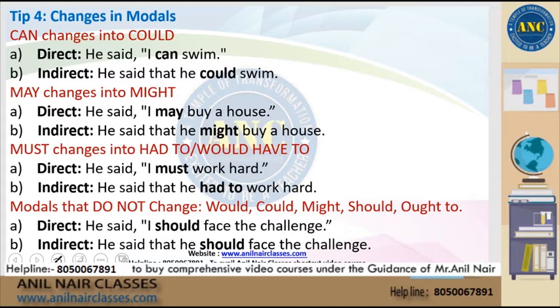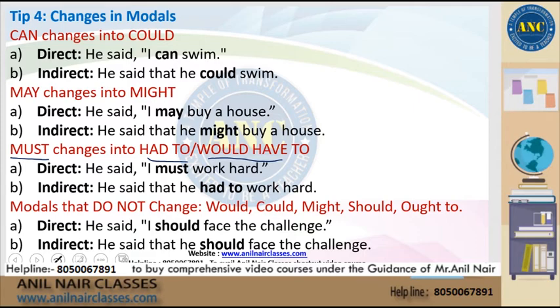The modal verb must will change to either had to or would have to accordingly. So you would say, he said I must work hard. The indirect statement will become, he said that he had to work hard.